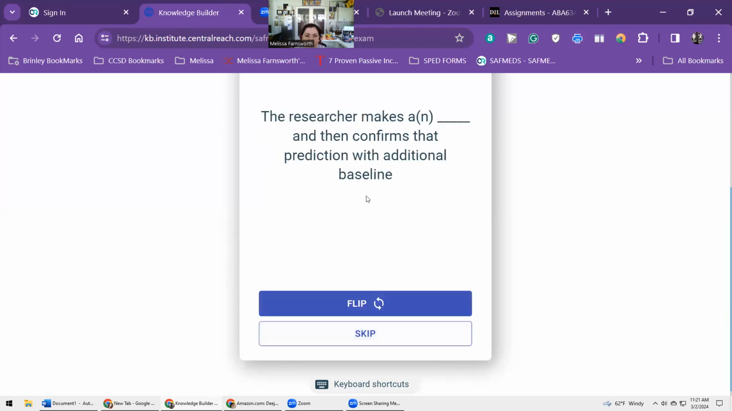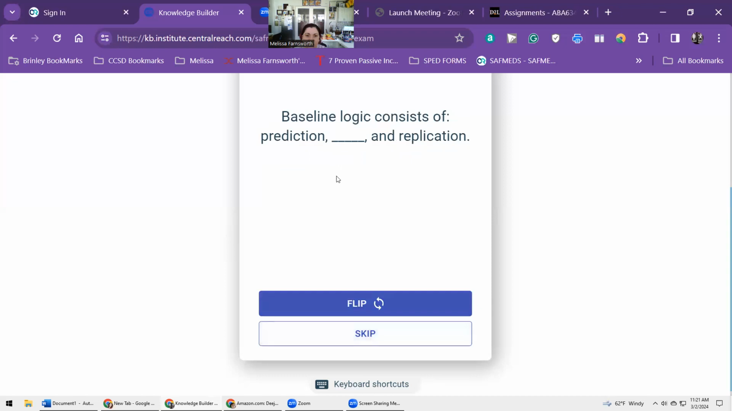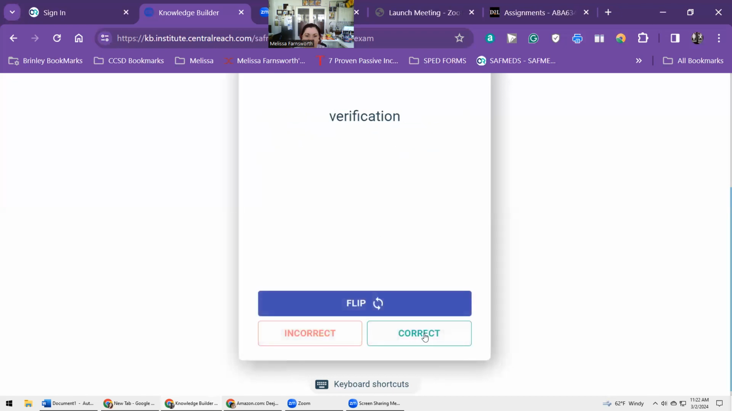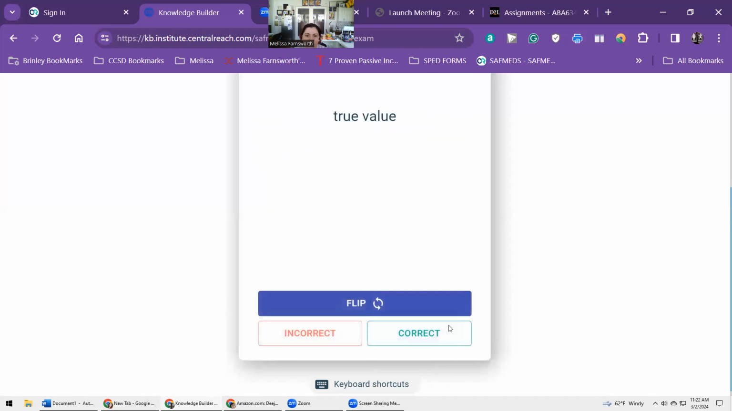Verification. The researcher makes a blank and then confirms that prediction with additional baseline. Prediction. Baseline logic consists of prediction, blank, and replication. Verification. Accuracy is the extent that the observed value matches the blank blank. True value.